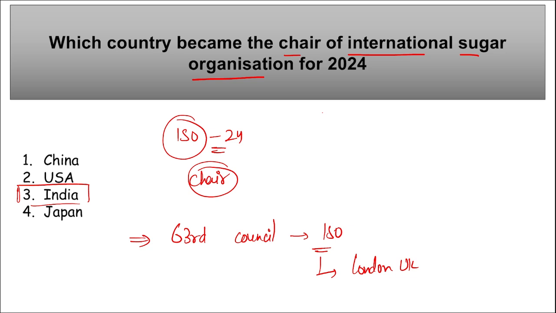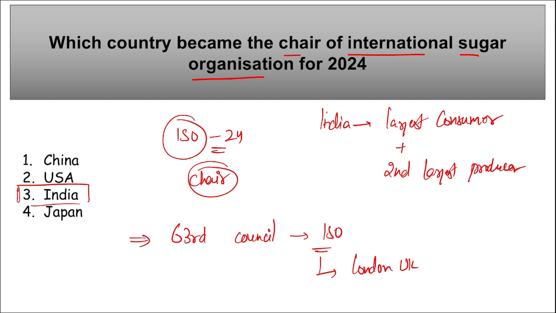Remember, India is the largest consumer and second largest producer of sugar in the world, with a 15% share in global sugar consumption and 20% share in global production.